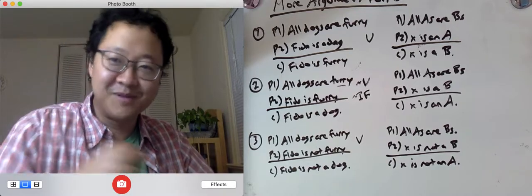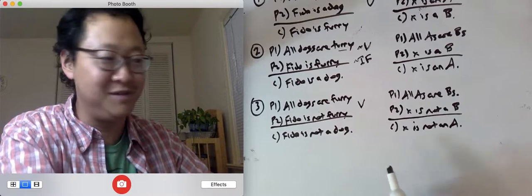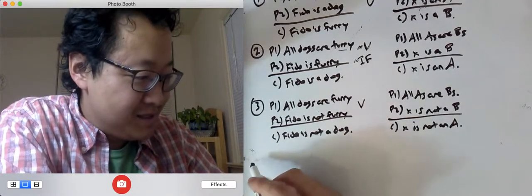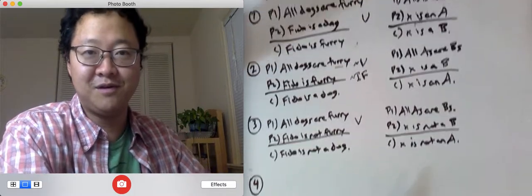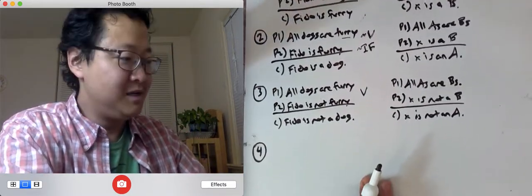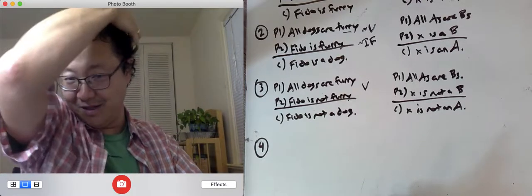All right, so we're chugging along, making good progress. I think we'll just do one more for this video. So argument form number 4. I'll try to do something a little more fun.